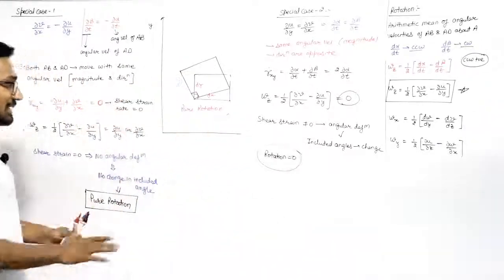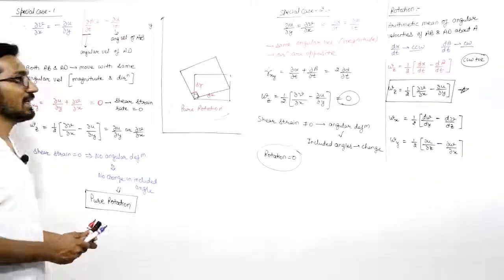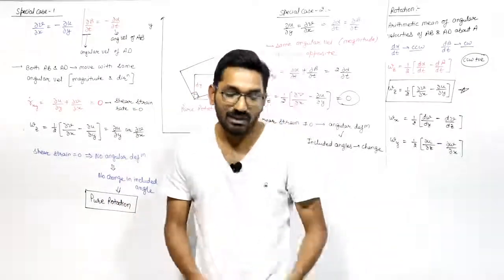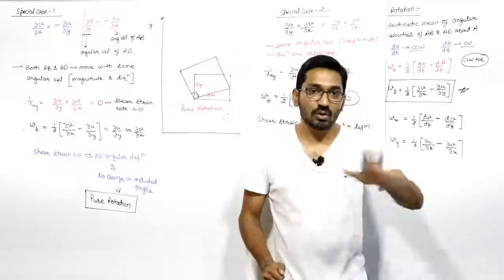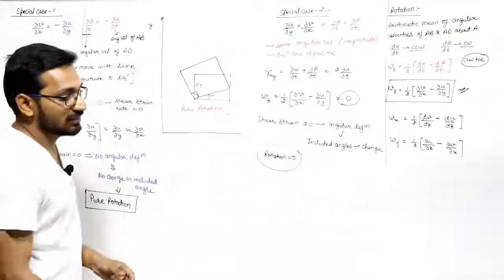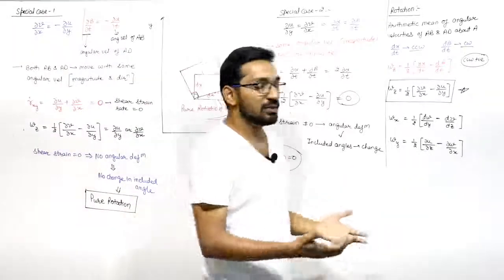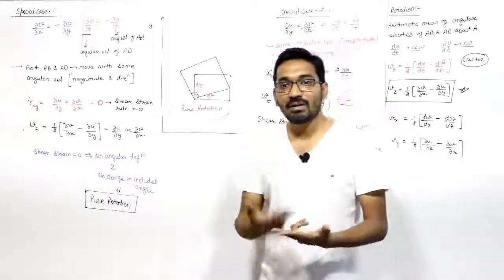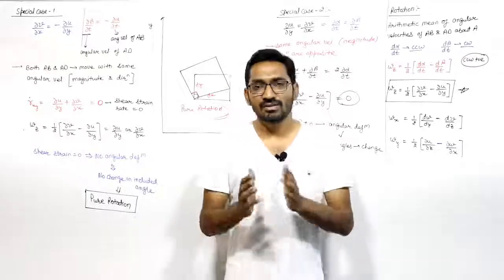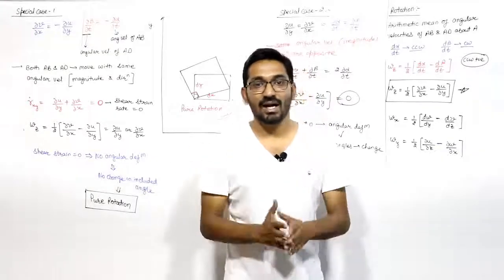So this is the case where both AB and AD are moving with the same angular velocity in magnitude, but the directions are opposite. Then in that case, we can say that the fluid element will not rotate, only angular deformation can take place. There is no rotation of the fluid element. So this is the concept of rotation, pure translation, angular deformation, linear deformation, where they are coming from, how they can behave. So this is all about this theory of this type of motion: translation, deformation, and angular deformation.